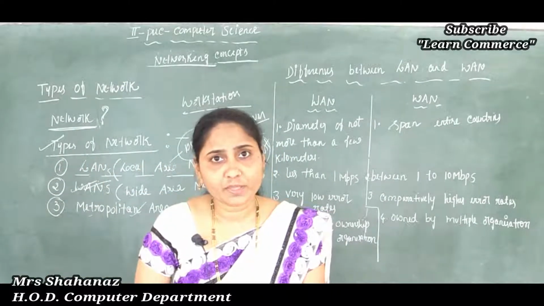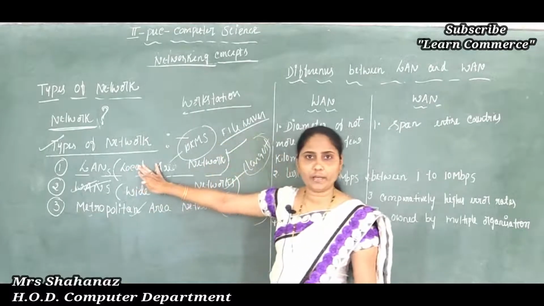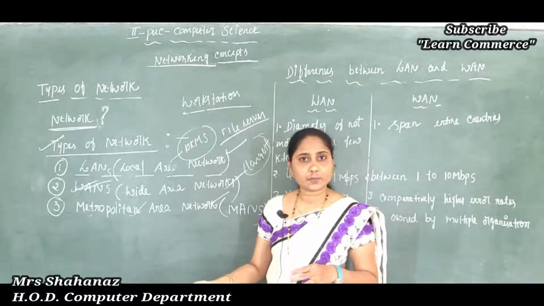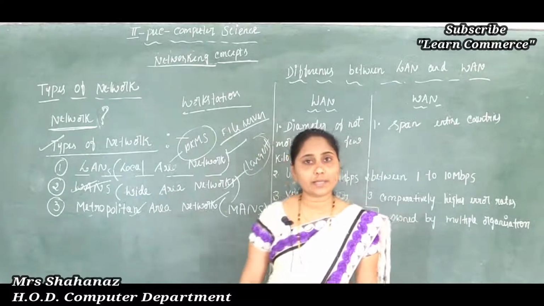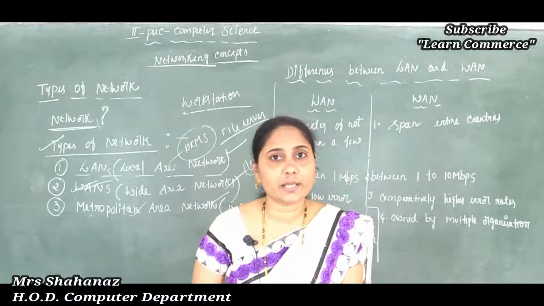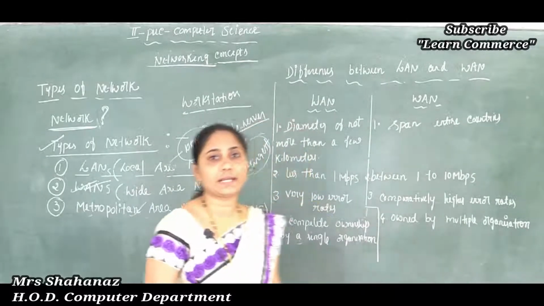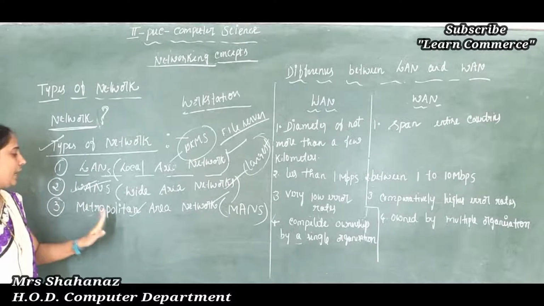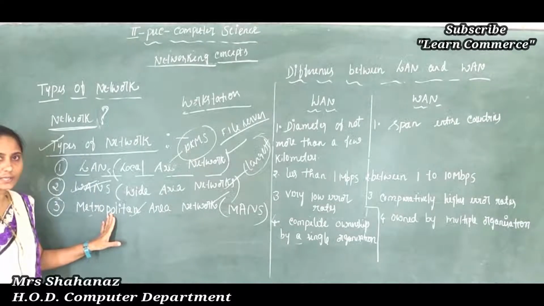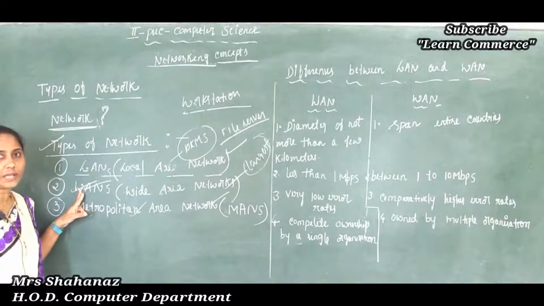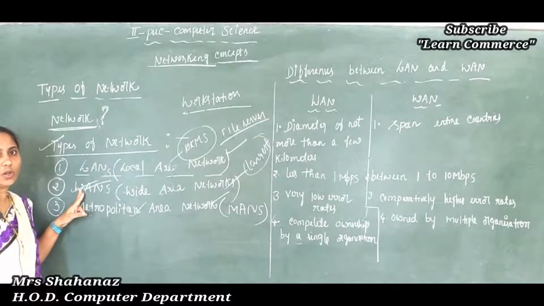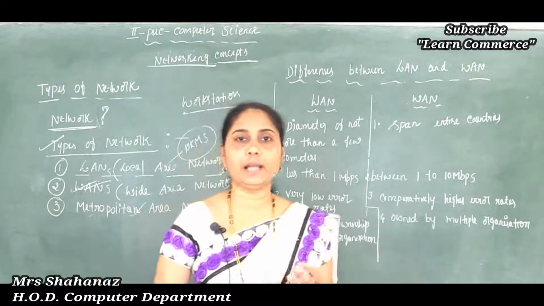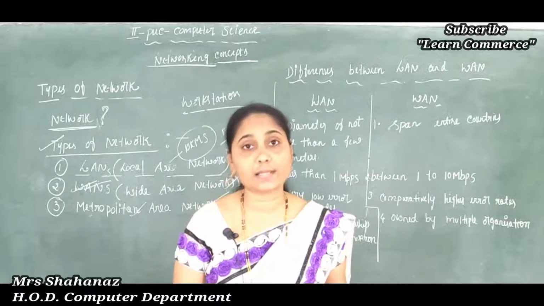Clear this point? In case of the LAN, we don't want any public networks. Just the computers connect one to another in this case. But in case of our WAN, we also need to connect to public networks by using satellite or leased lines. Okay, so this is some points about the LAN, WAN and the metropolitan. Lastly, we can say that the largest existing network is called the WAN internet network. Now we have completed the LAN, WAN as well as the MAN here.